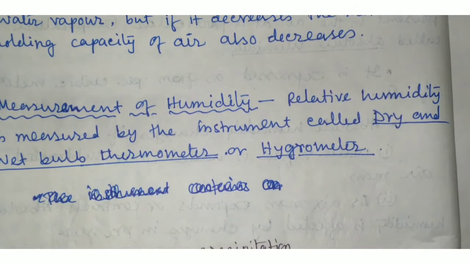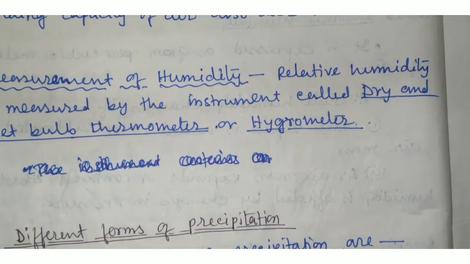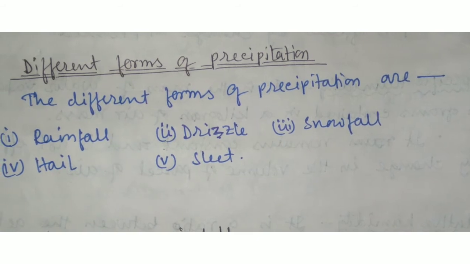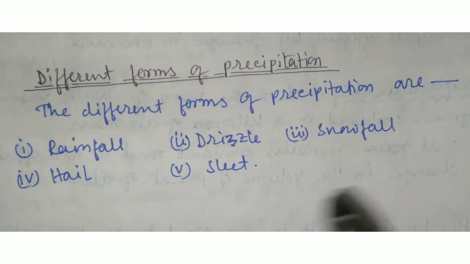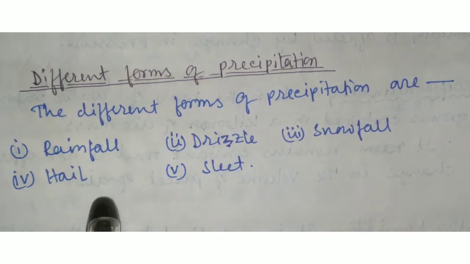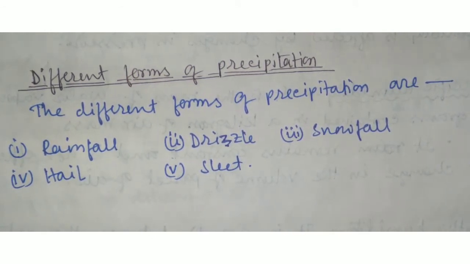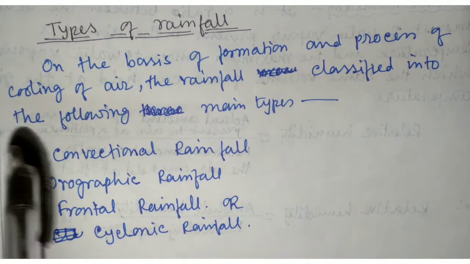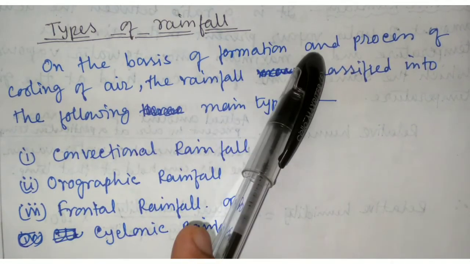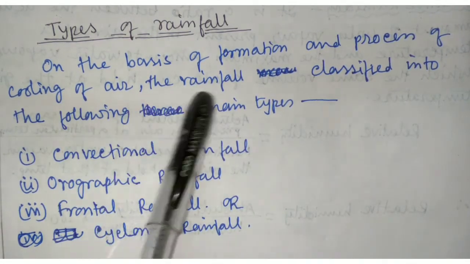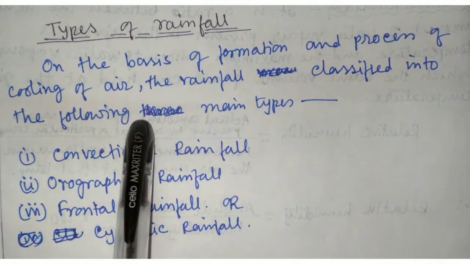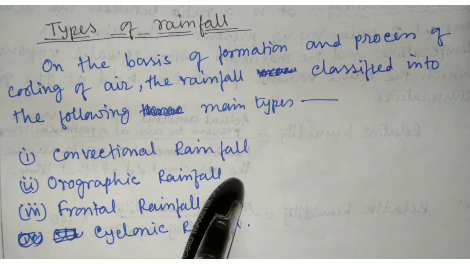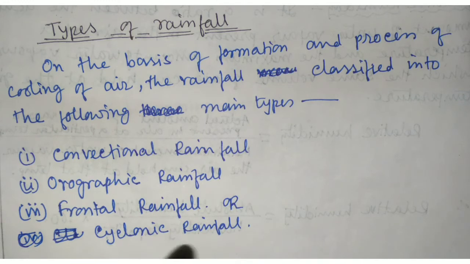Now, precipitation. Different forms of precipitation are rainfall, drizzle, snowfall, hail and sleet. The types of rainfall: on the basis of formation and process of cooling of air, the rainfalls are classified into the following main types: convectional rainfall, orographic rainfall, frontal rainfall or cyclonic rainfall.